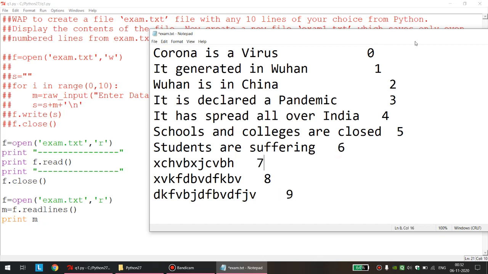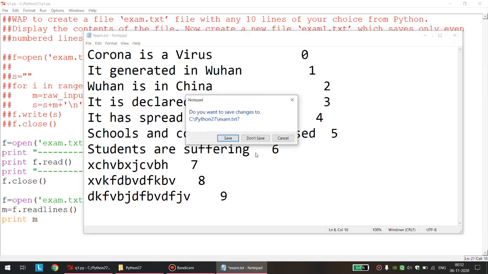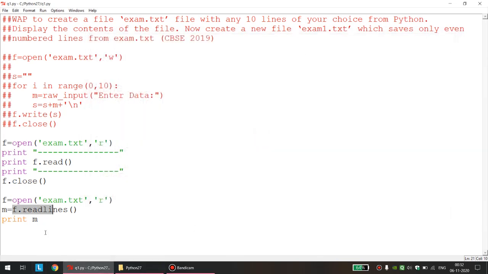Okay. So what is my plan? My plan is, I will not save this. I have already captured all the lines in the form of a list. Correct. I will first try to access each line, or each element, of the list. So I will run a loop: for i in range 0, comma, length of, what is our list? m. Correct. And already I discussed, I want even number lines, but I want odd indexes of the list.